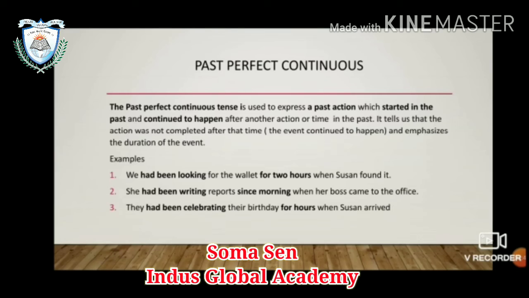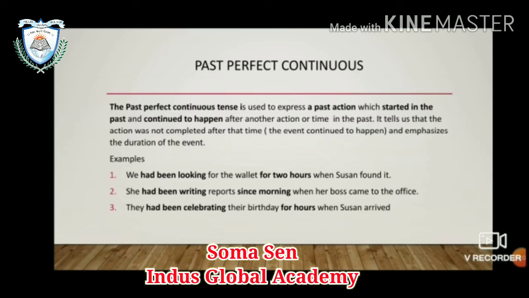In the first example, we had been looking for the wallet for 2 hours when Susan found it. After you started looking, for how much time? You continued looking for 2 hours.